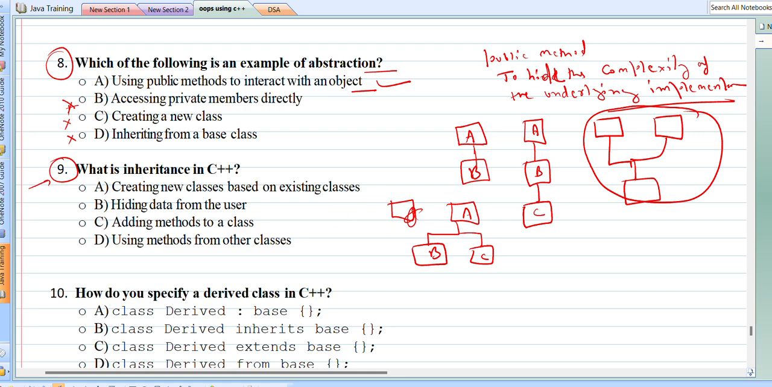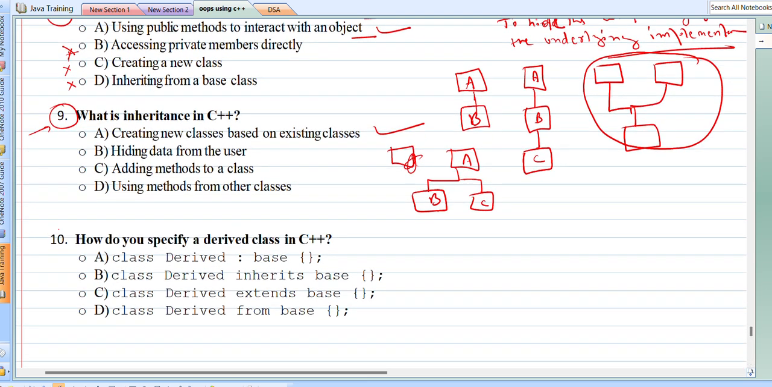So the correct answer is: what is inheritance in C++? Creating new classes based on existing classes, right? So all the other options are incorrect. Now let's come to the next question.